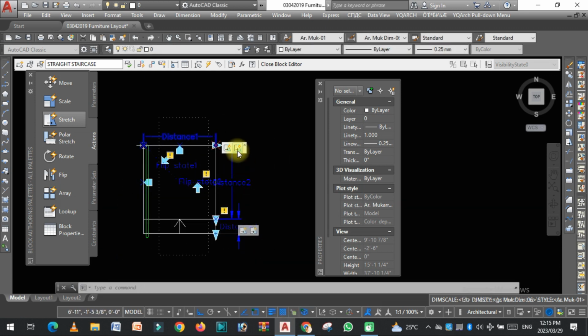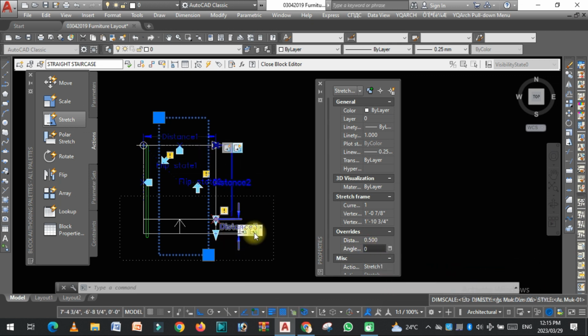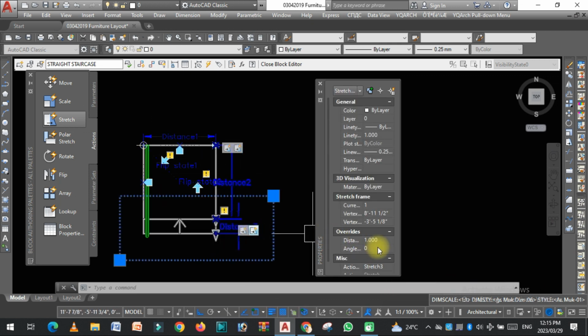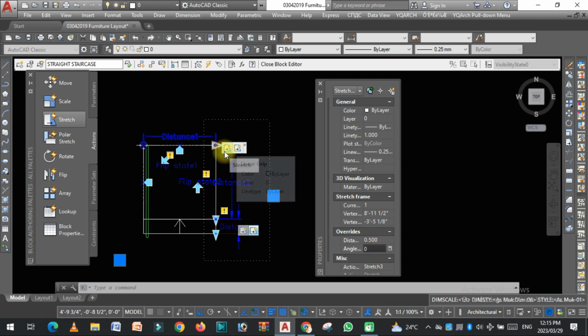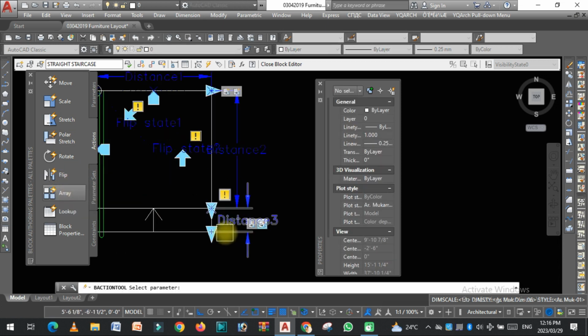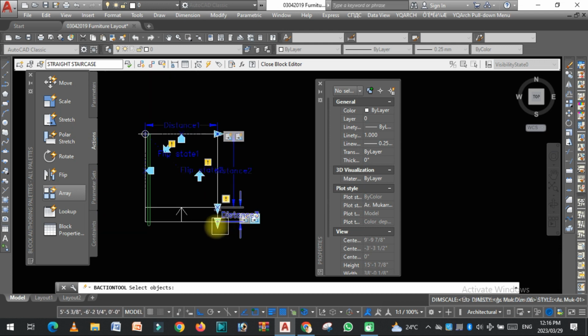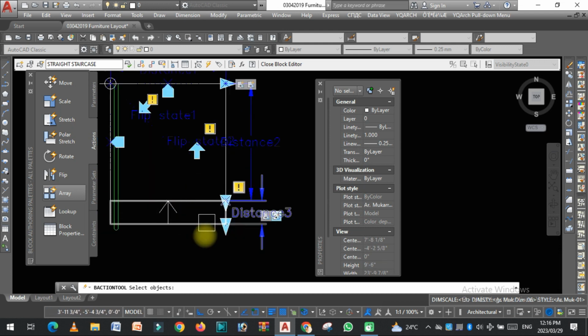Now click on this stretch, click on the all right, change this to 0.5. Now click on this, the second stretch point, change this to 0.5. Now click on array, select parameter 3, select object to array, enter, give the distance 12 inches.